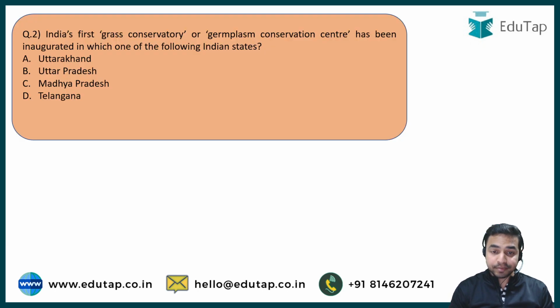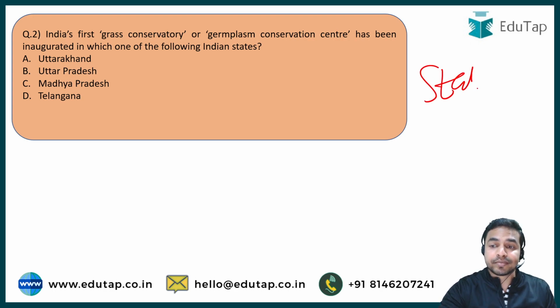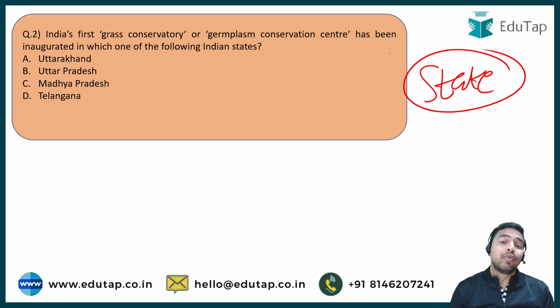Now we are moving towards the next question, but before moving on, you are required to tell me in the comment section below which state has the highest proportion of multidimensional poor people in India.